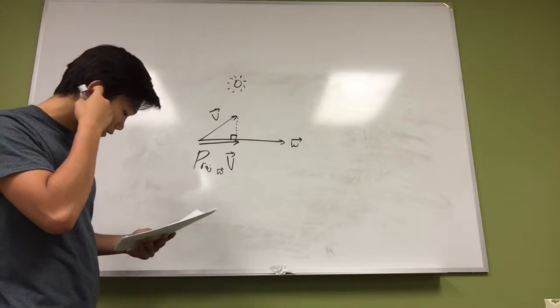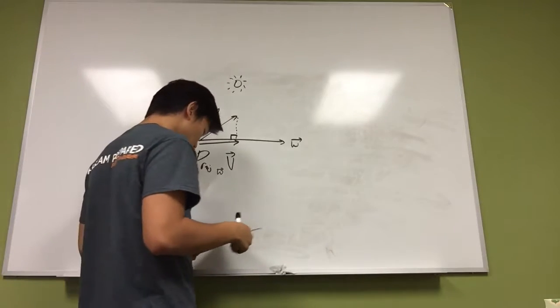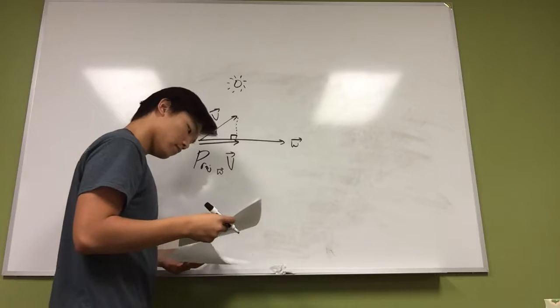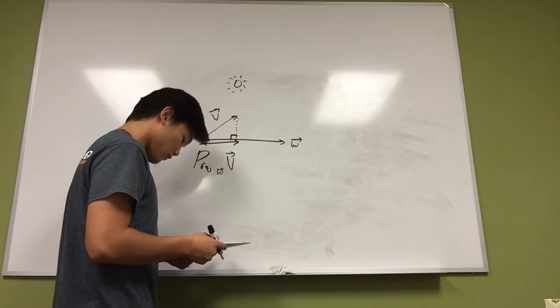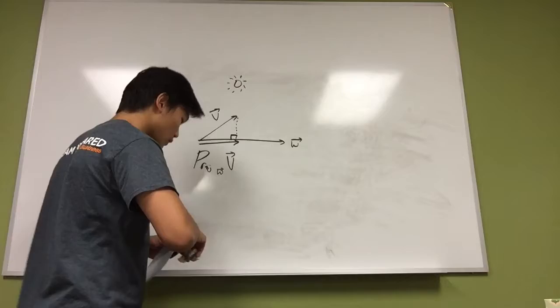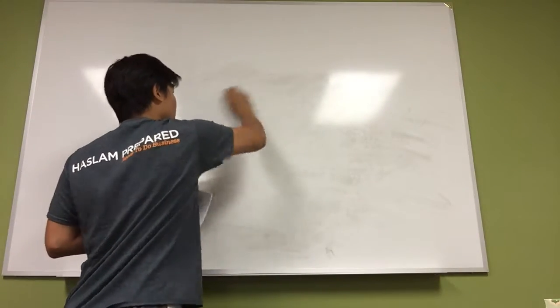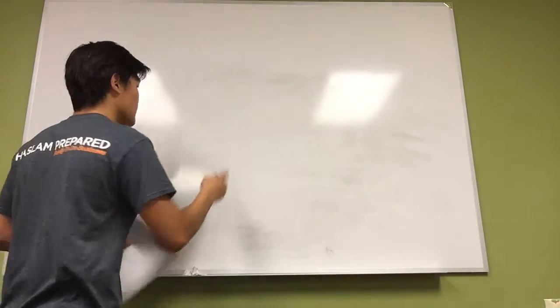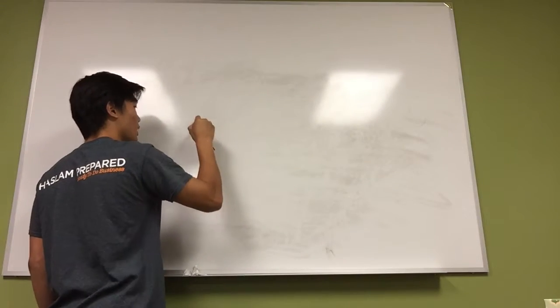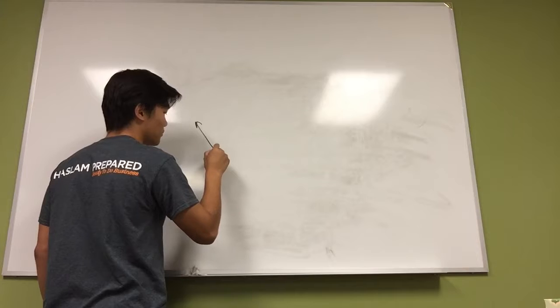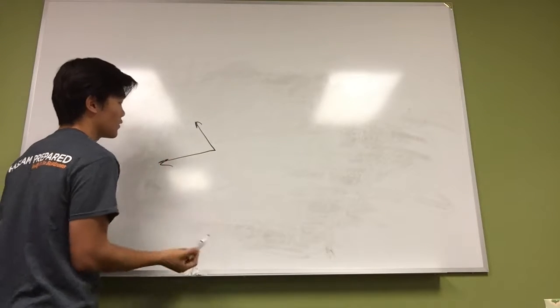So basically, we can try another one, because I told you it's not always going to be that easy. Let's draw some random vectors.